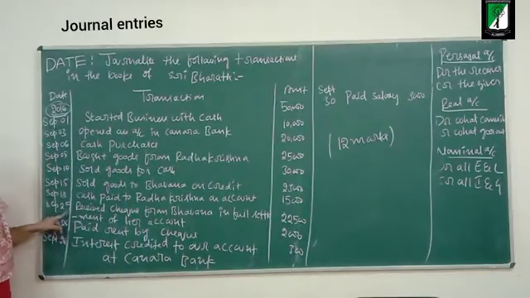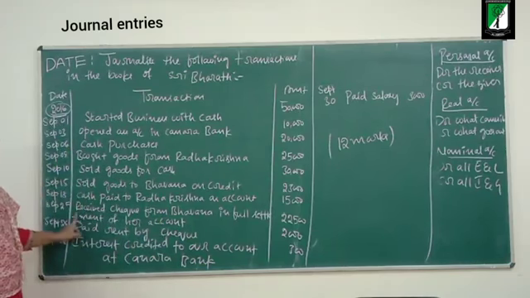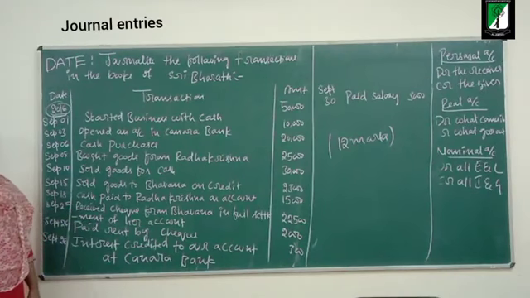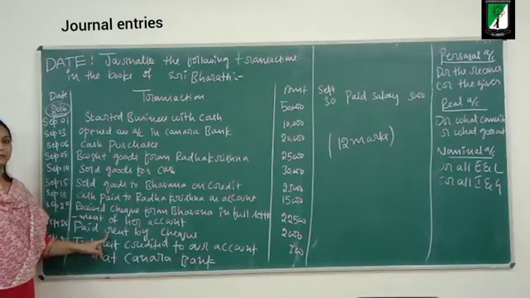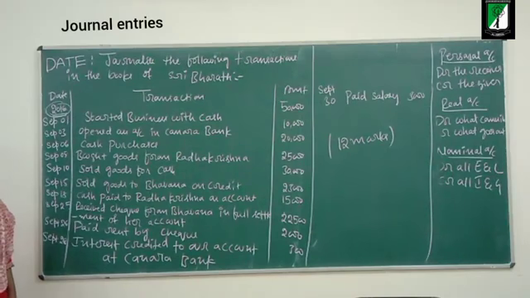Next, September 25th, received check from Bhavana in full settlement of account, rupees 22,500. Next, September 26th, paid rent by check, rupees 2,000.